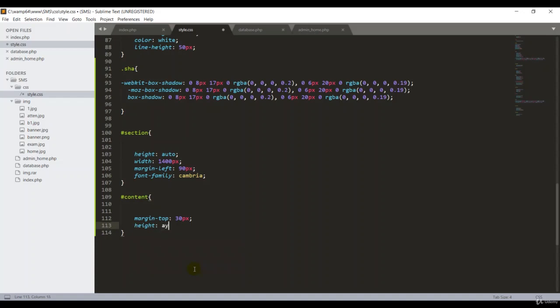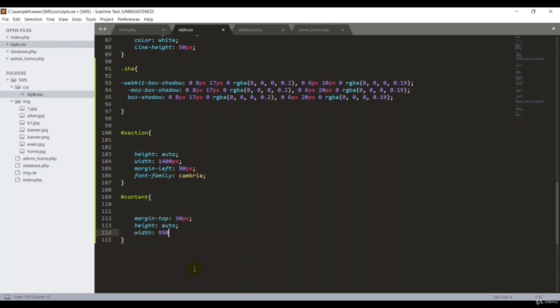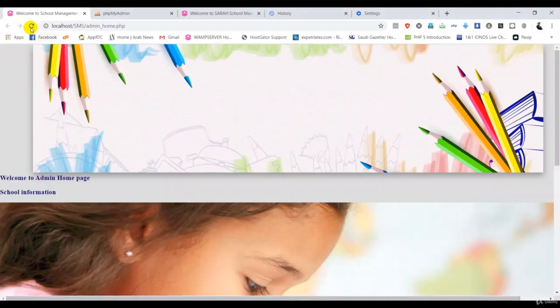Auto is easy for us because it takes it automatically. Then the width of the content area is 950 pixels, semicolon. Then we have to put float left. Let me check how this changes.